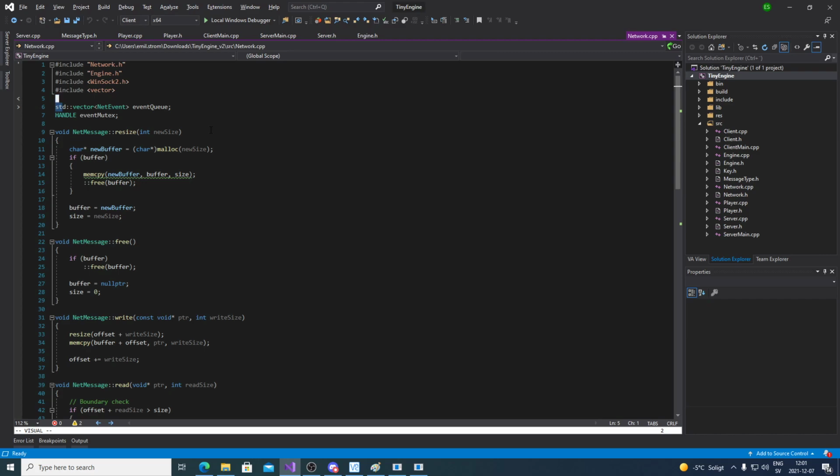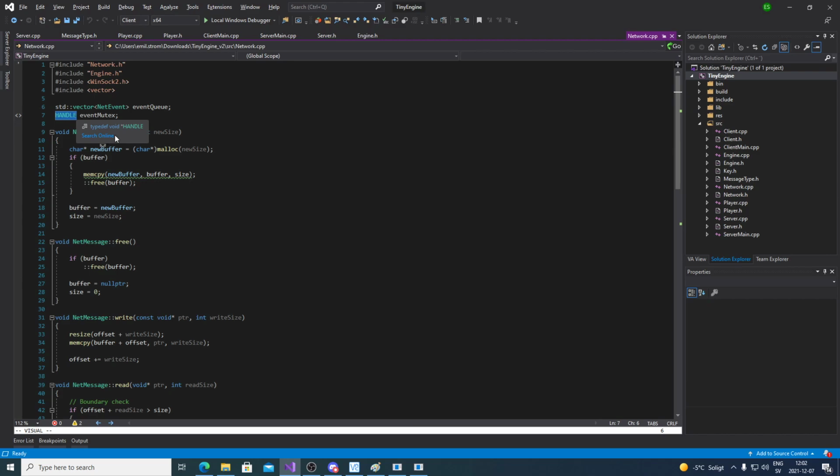Quick question. Yes? Event mutex, that's a handle. Isn't that a thread handle? Handle is just, it can point to a bunch of different things. You can point to a thread or an event or a mutex or a signal or anything. Why not define this as a mutex?